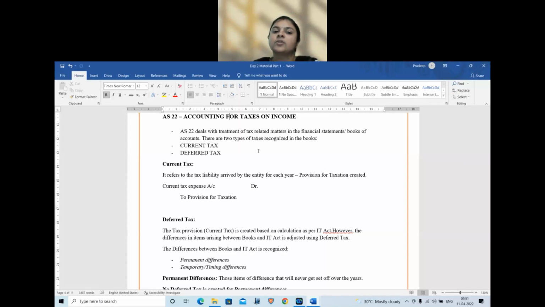Okay, so it refers to the tax liability arrived by the entity for each year based on which the provision is created. So tax expense account debit to provision for taxation, or current tax account debit to provision for taxation. That is what is shown in the profit and loss account as current tax. So this is arrived based on the income tax provisions. Okay, or based on the prevailing provisions, we calculate the current tax payable.